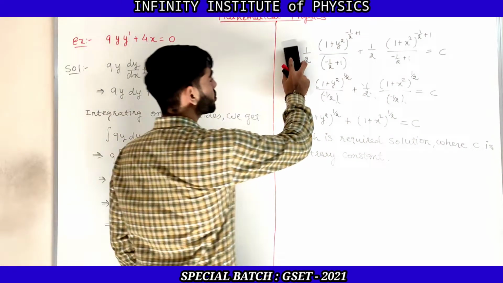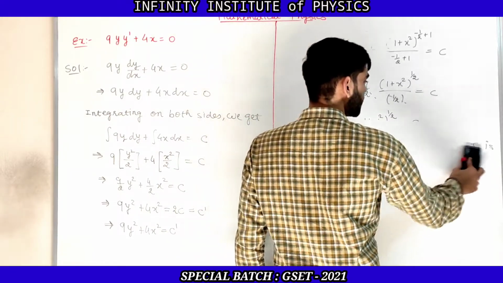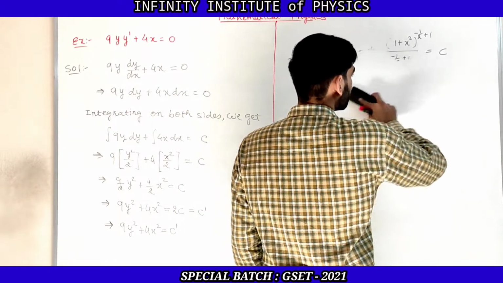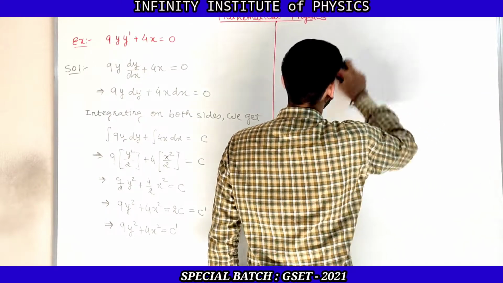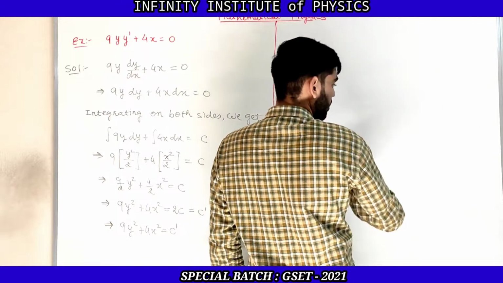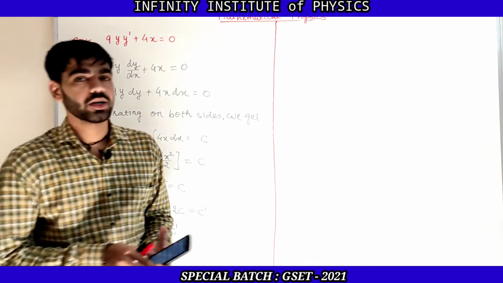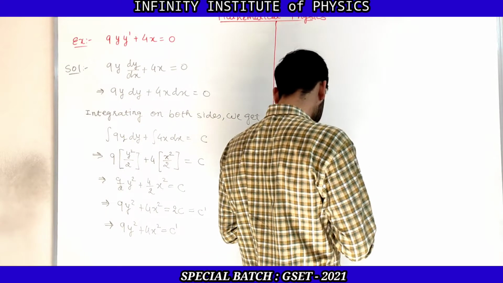That is the solution of that given differential equation. So this is how we can calculate the examples related to that variable separable form. Again, let us take one more example related to that variable separable form. So the next example is that